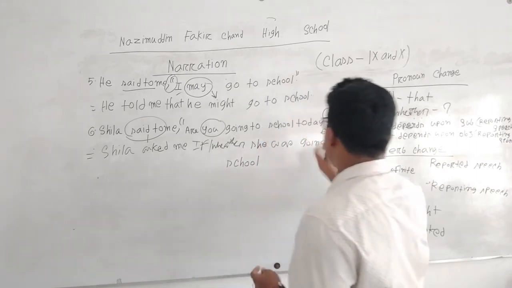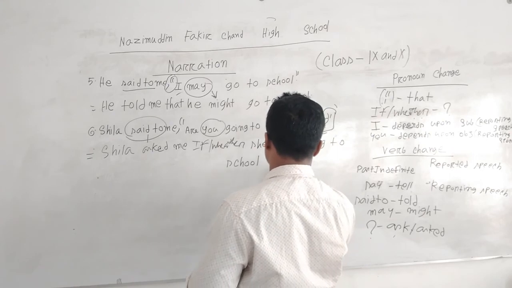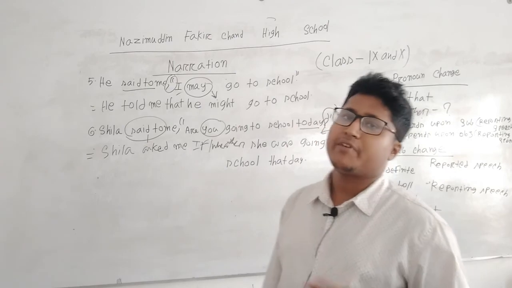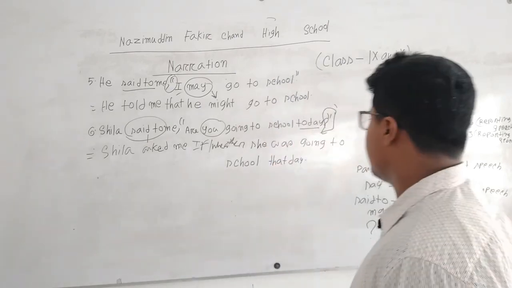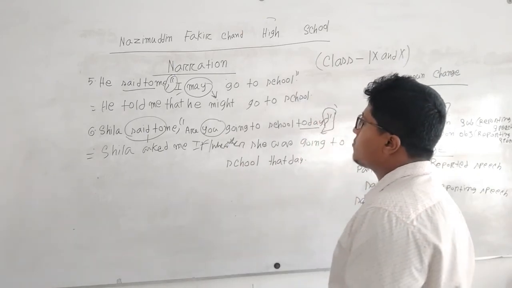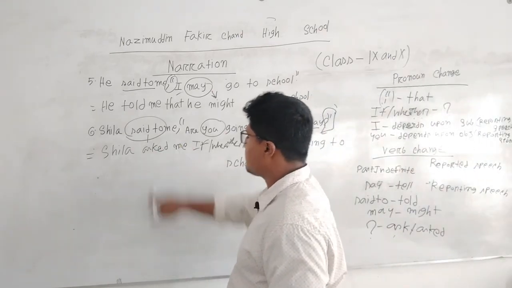Then for today we have to write that day. There are lots of things, the previous day, the next day, lots of things. For today we have to write that day. So what is the change? As it is an interrogative sentence, we have to change said to as asked.